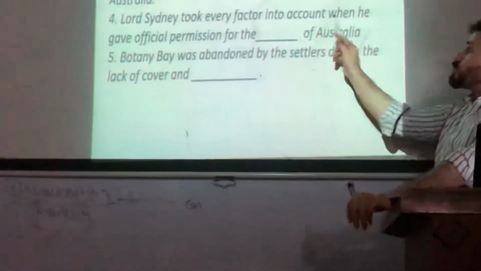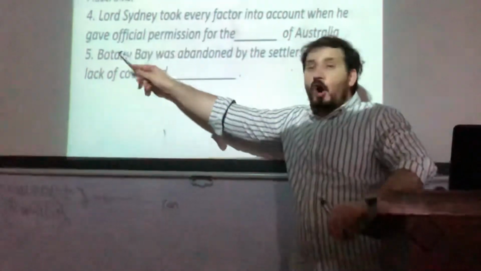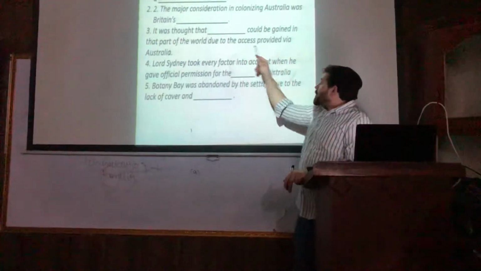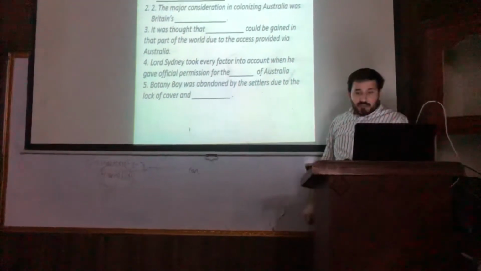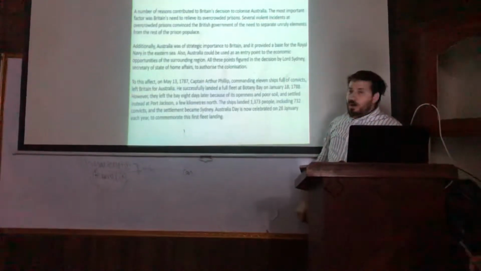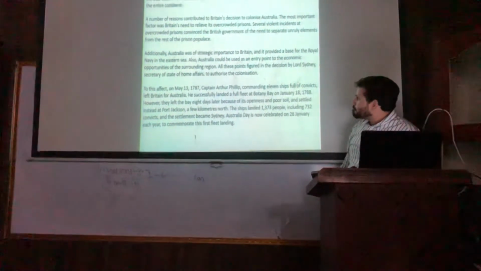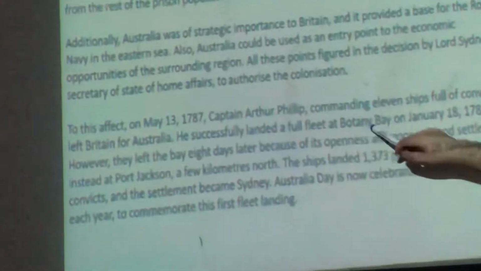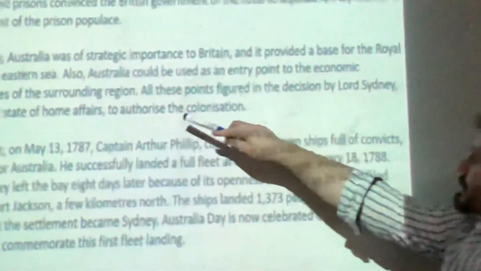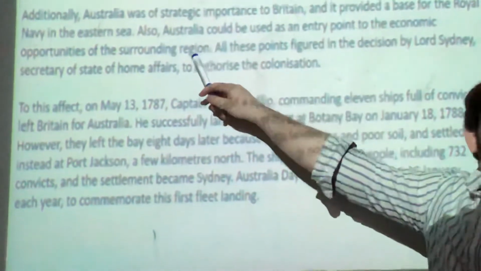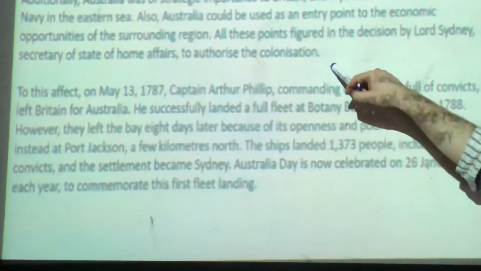For the colonization of Australia. He gave official permission for the colonization of Australia, and he took every factor into account. Now first of all, let's find out the name of the person. Where is he? Last paragraph? Here he is. All these points figured out. All these points figured. Clear?